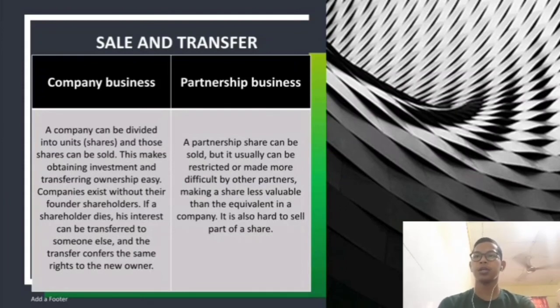A partnership share can be sold, but it can usually be restricted or made more difficult by other partners, making the share worth less than the equivalent in a company. It is also hard to sell part of a share.